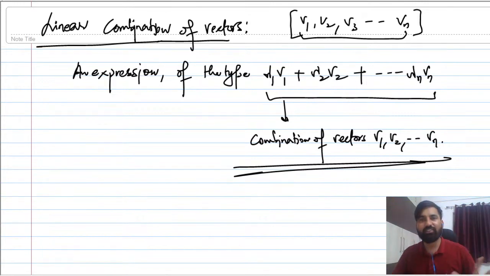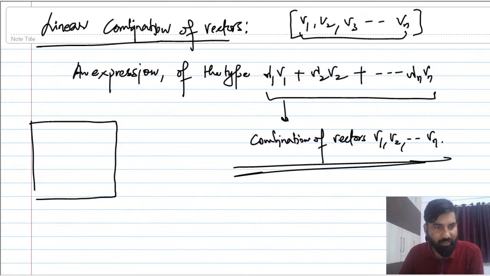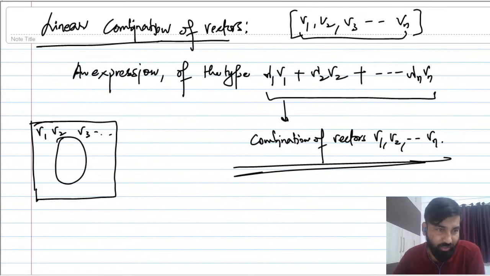Vector space is nothing but, suppose I have given you 100 vectors, and you are able to add those vectors, and you are able to multiply those vectors by some scalar constant, and those vectors are in the same space. You can say this is a playground where you are playing. There are many vectors v1, v2, v3. Suppose you are adding two of these vectors.